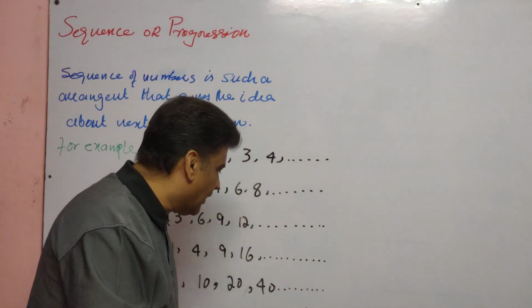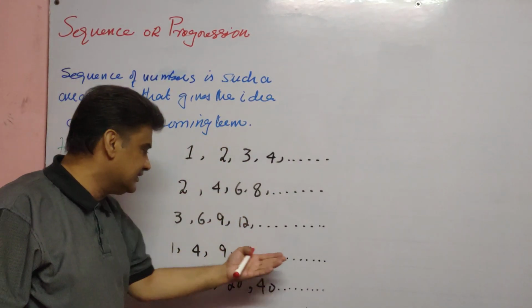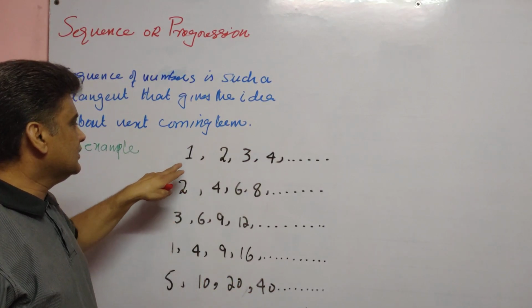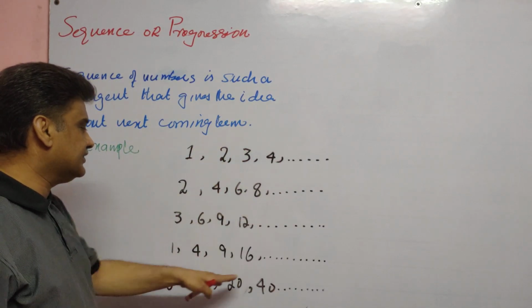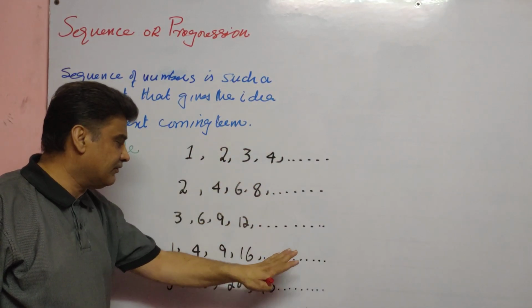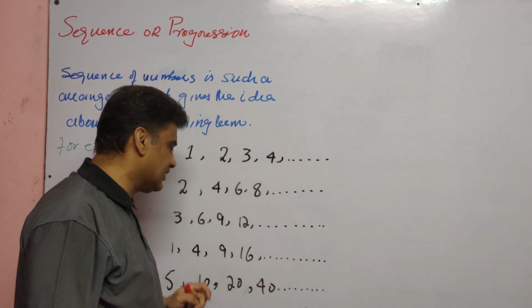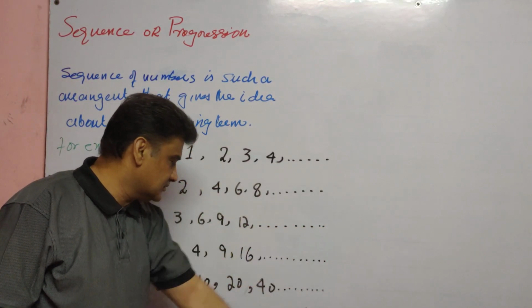Now you can easily find the fifth term of this sequence, which is 25, because the fifth natural number is 5, and the square of 5 is 25. The sixth term is 36, because the square of 6 is 36. Similarly, you can easily find the next many terms.